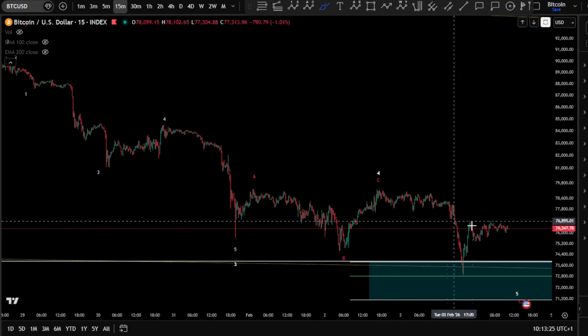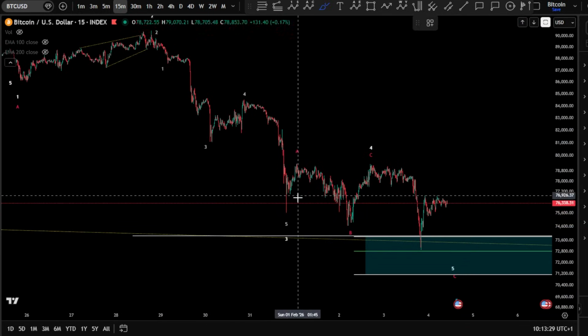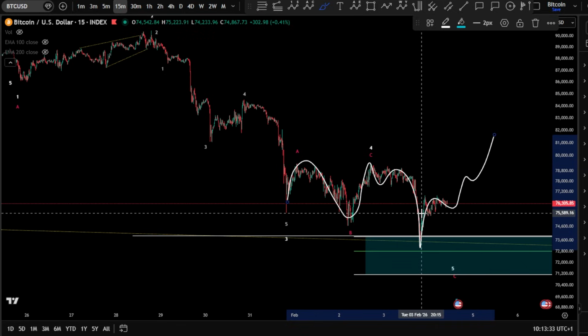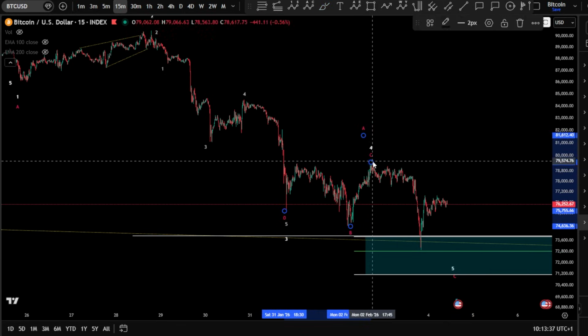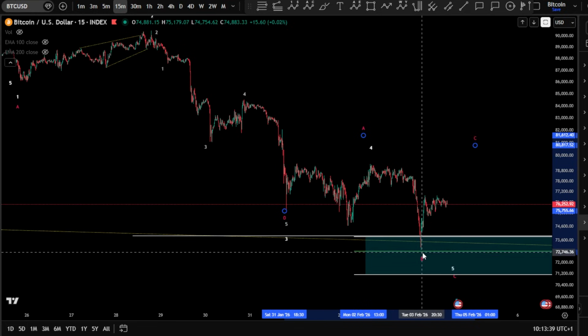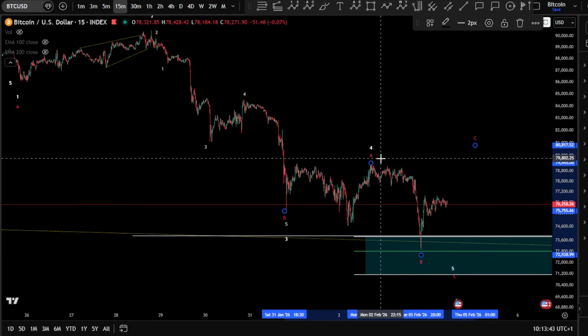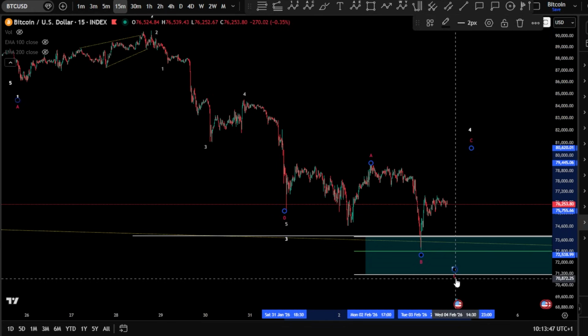So we can be here in an extended correction, okay? So it can be something as an A, B, and we're looking for wave C toward the upside still. By all means, you might be here right now. It's kind of like the correction is extending here. A, B, and a C toward the upside to finish a wave 4, okay? So we've got to be careful with this.